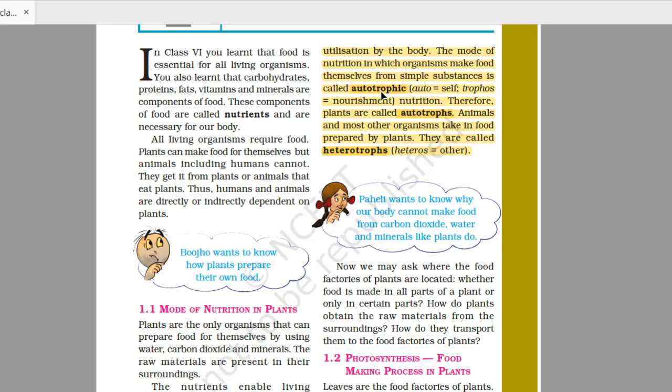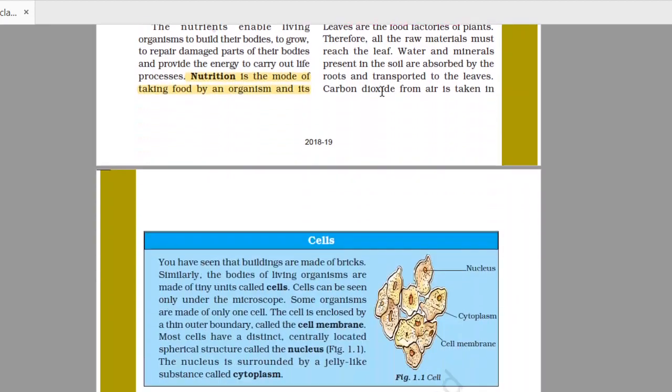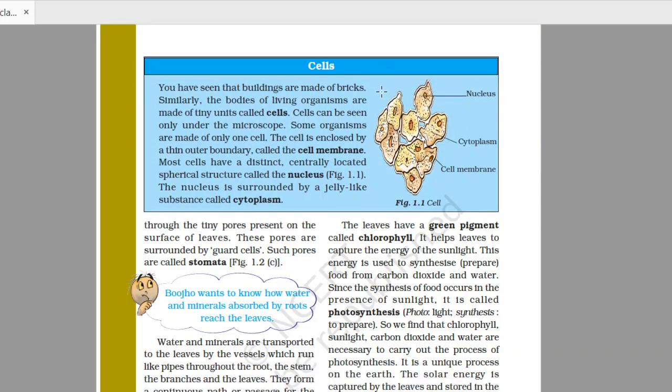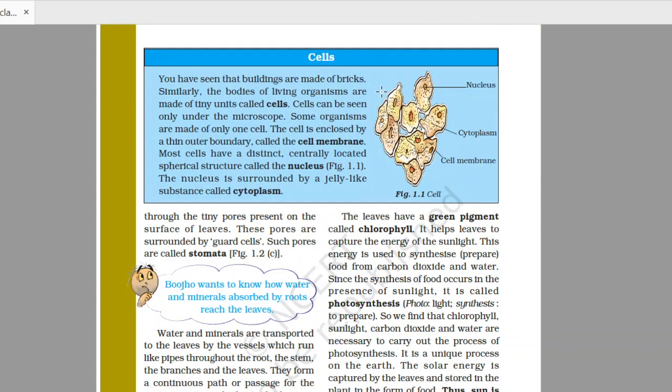Now I will explain the process of photosynthesis in plants. But before explaining the process of photosynthesis, I want to tell you about cells. Cells are the structural and functional unit of life. We all organisms are made up of cells.